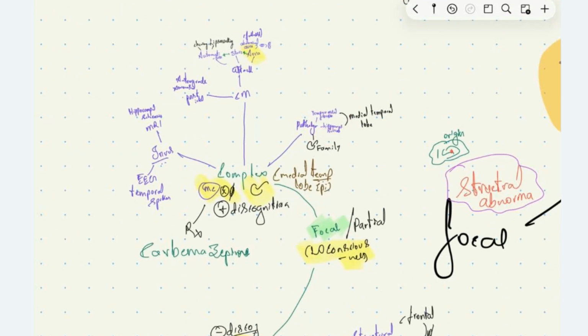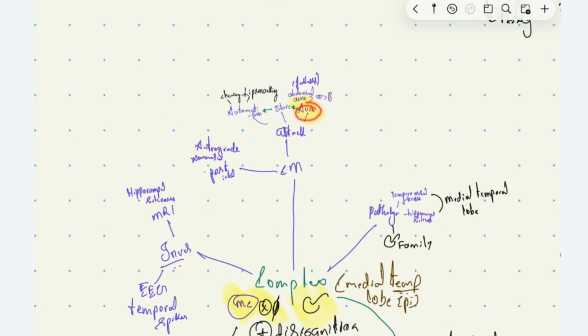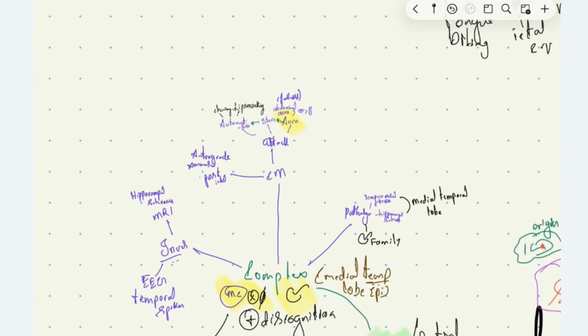positive family history. The clinical manifestation of complex partial seizure is, first, there will be aura. Aura is what the patient feels before the onset of the seizure attack, the ictal stage. The patient may have abdominal bloating or abdominal fullness, which is called abdominal aura, more common than visual hallucinations and auditory hallucinations or auditory aura. Then, following that, the patient will have a blank face where he just stares at something, and there will be loss of consciousness during that time, meaning the consciousness will be impaired during that stage.